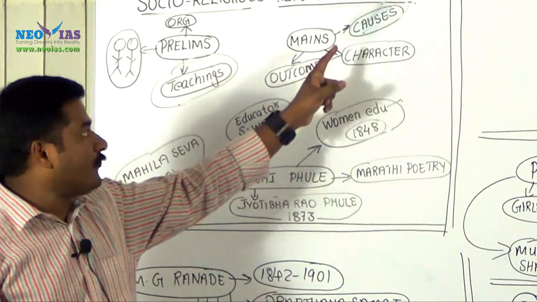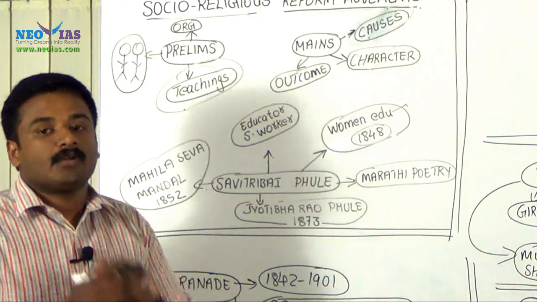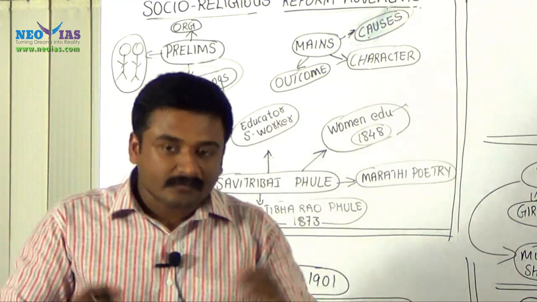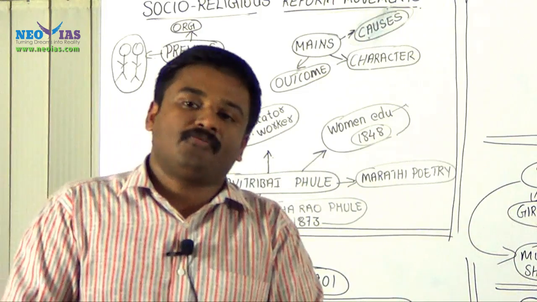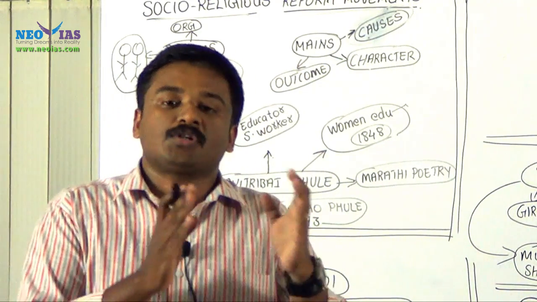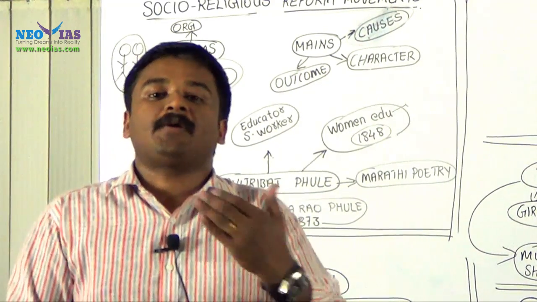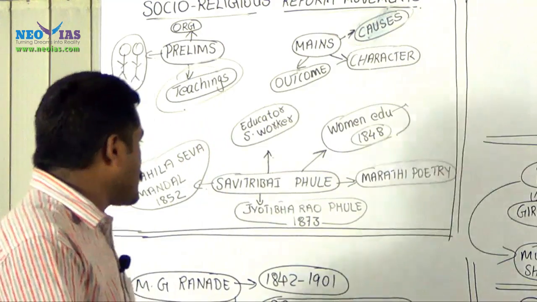So from mains point of view, the causes, the character and the outcome of socio-religious reform movements are very important. So always realize the demand of UPSC for the prelims and mains from each respective area, so that we shall prioritize our preparation and the core areas for our examination.